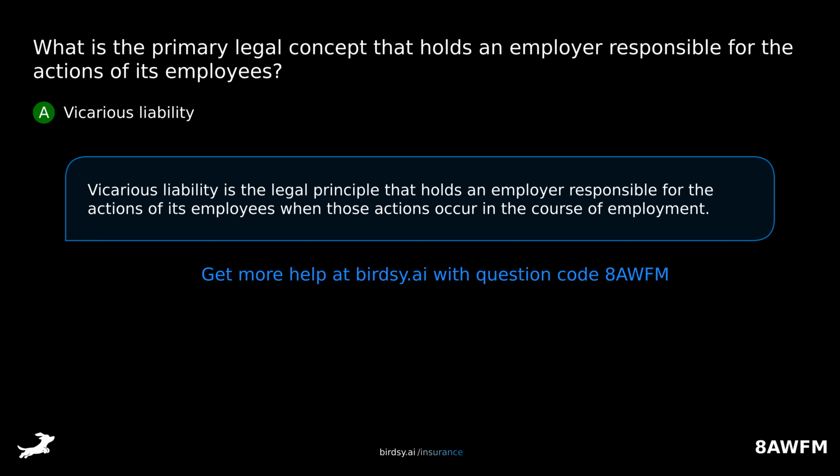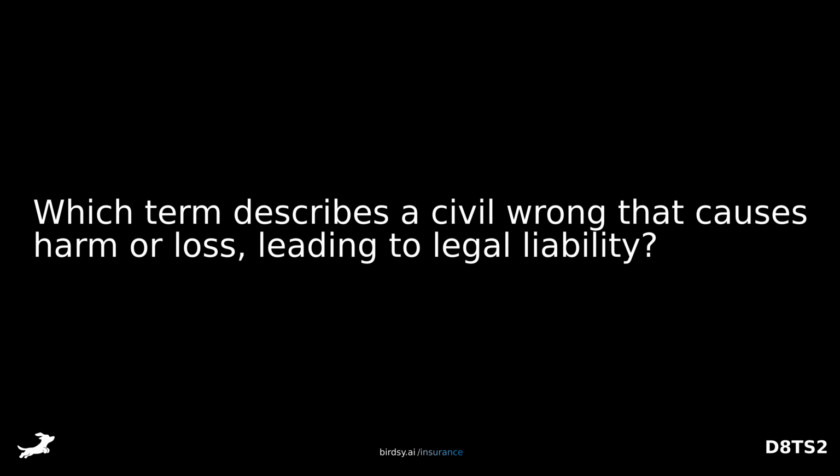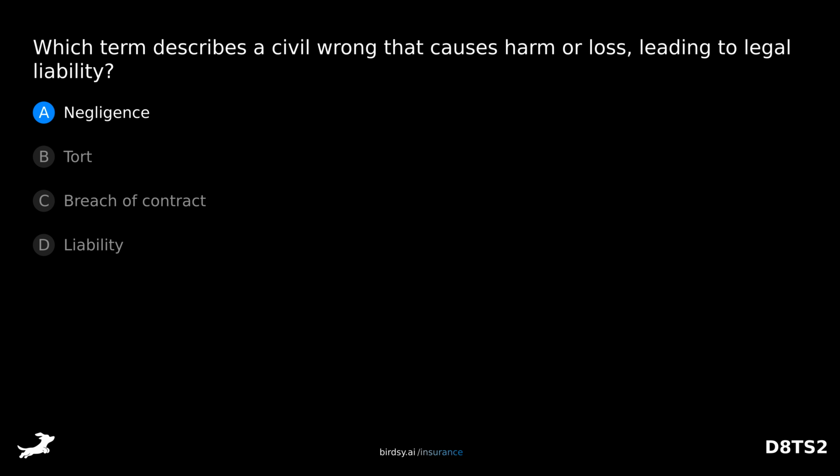Vicarious liability is the legal principle that holds an employer responsible for the actions of its employees when those actions occur in the course of employment. Which term describes a civil wrong that causes harm or loss leading to legal liability? Is it A, negligence, B, tort, C, breach of contract, or D, liability? The answer is B, tort.